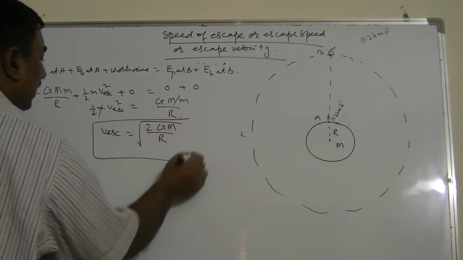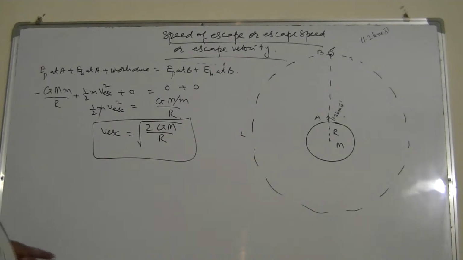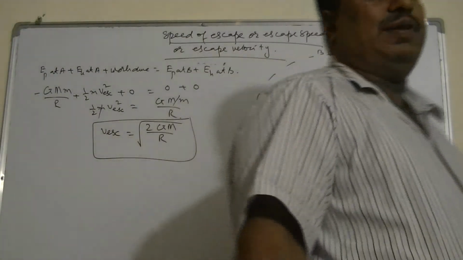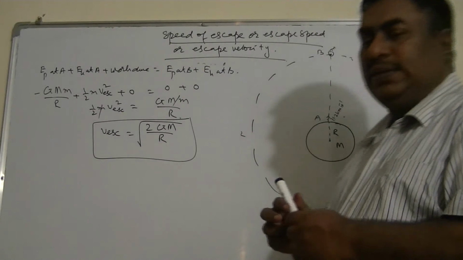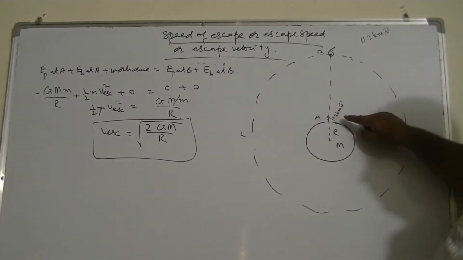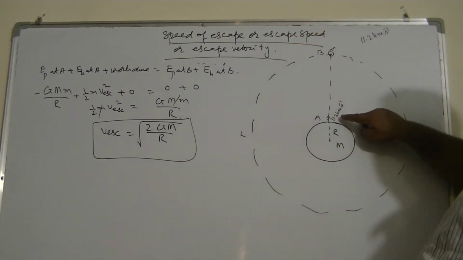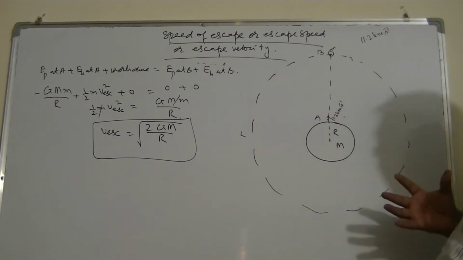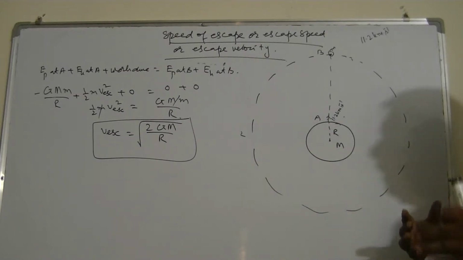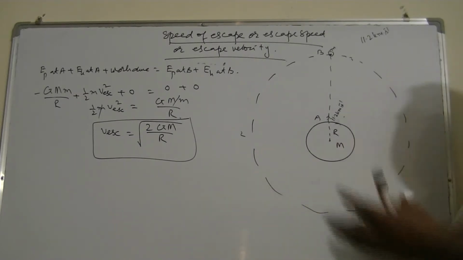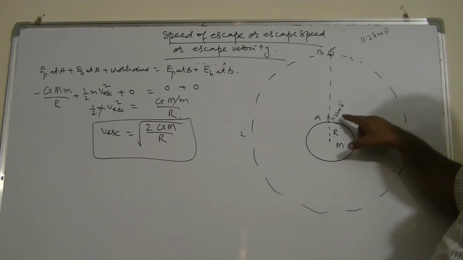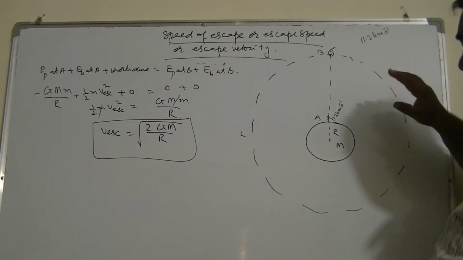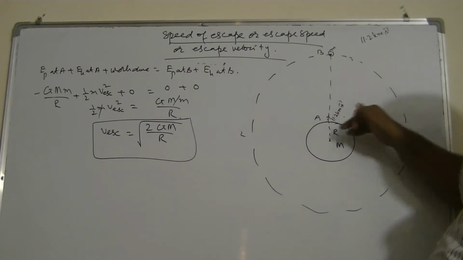Now this formula suggests another thing. It suggests that the speed of escape is independent of the mass of the object. If you are throwing just a marker from the surface of the earth and giving it a speed of 11.2 km per second, this marker will never come to earth again and will be away from the gravitational field of earth. Similarly, if you are throwing a very huge body of 1000 kg mass with a speed of 11.2 km per second, then it will also never come back to the surface of earth again.